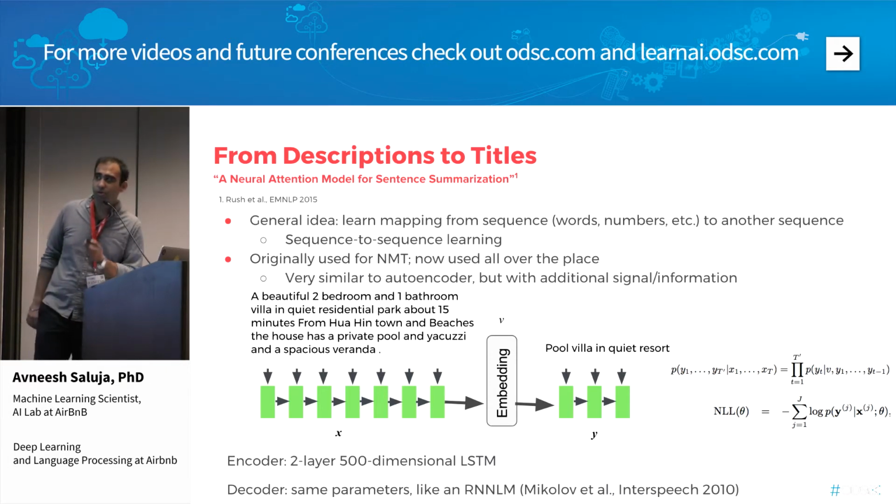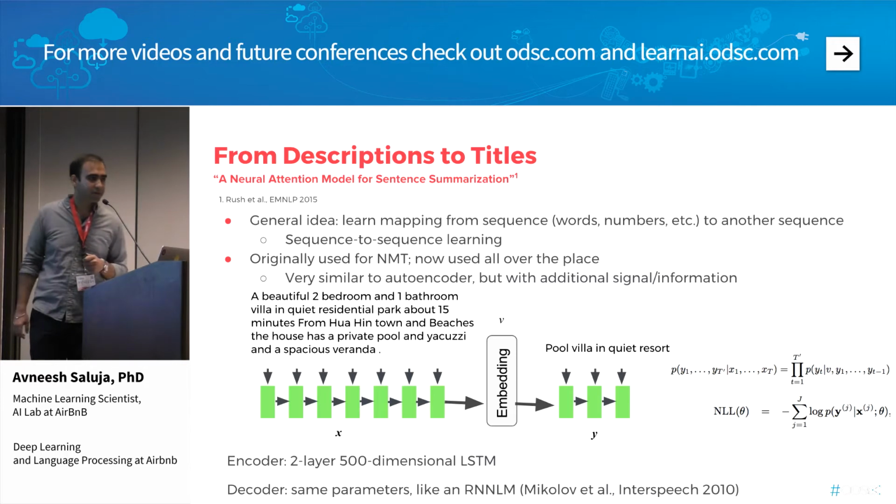The approach we use is inspired by the EMNLP paper from a couple of years ago, "A Neural Attention Model for Sentence Summarization." In fact, that is what we are doing here: we are summarizing. When mapping from a description to a title, the title is pretty much always shorter than the description, even as per the rules on the site. So we can think about the title as a summary of the description, and then simply learn a mapping from description to title. In other words, we're doing abstractive summarization here.